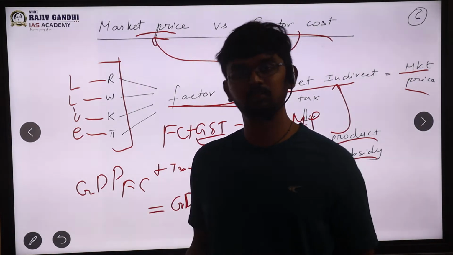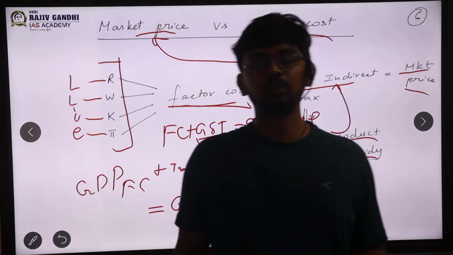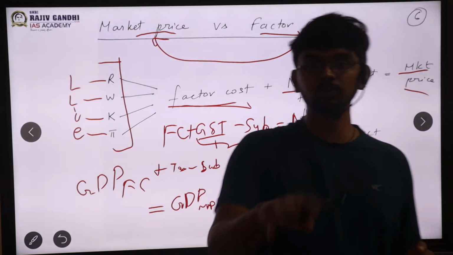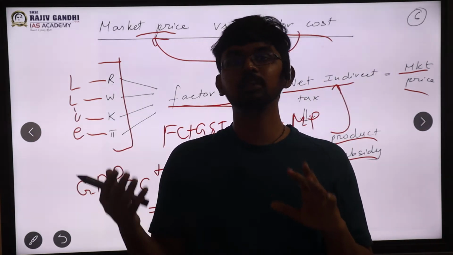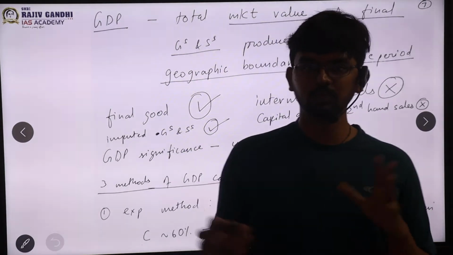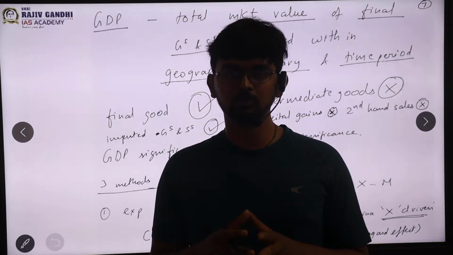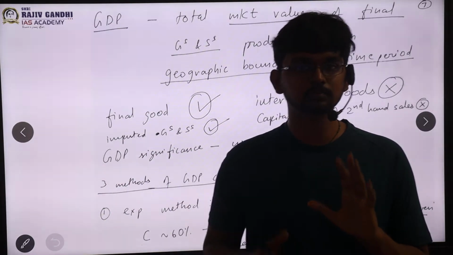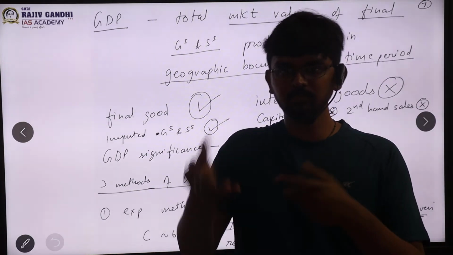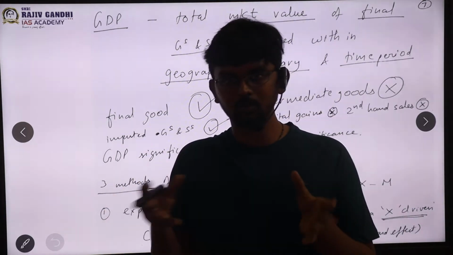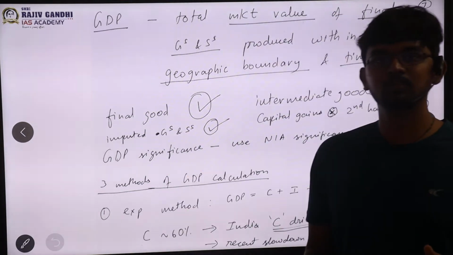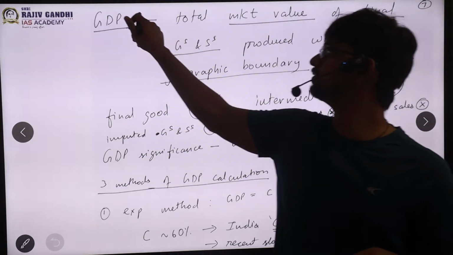So obviously, next, with all the groundwork laid out, we are going to move into the next topic of GDP and national income. Till now we have looked at the basics. First we looked at the circular flow of income, then we looked at national income and GDP. Till now we have not differentiated. Then we also looked at the formula part, and the difference between domestic, national, etc. Finally, we are making a formal entry into the syllabus.